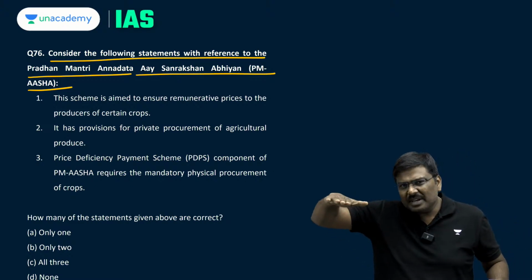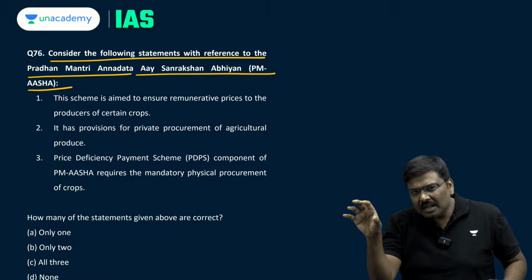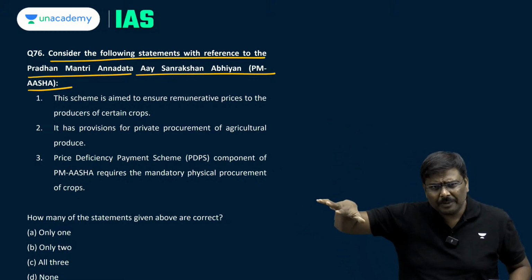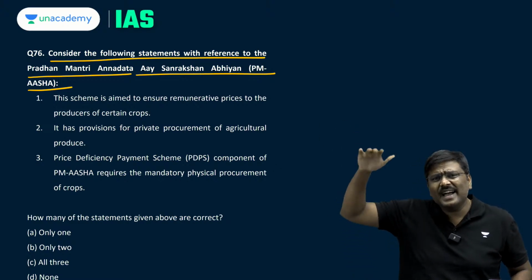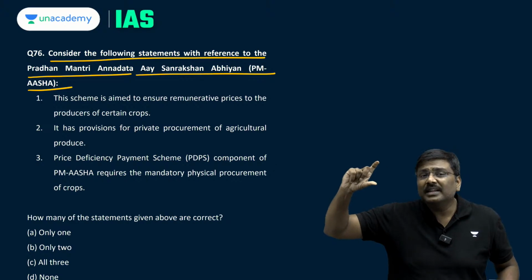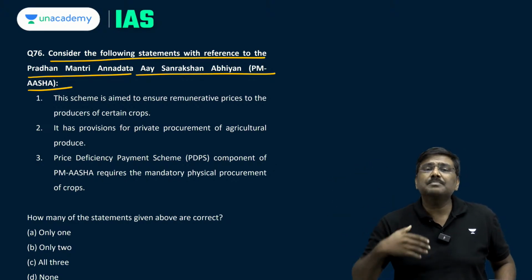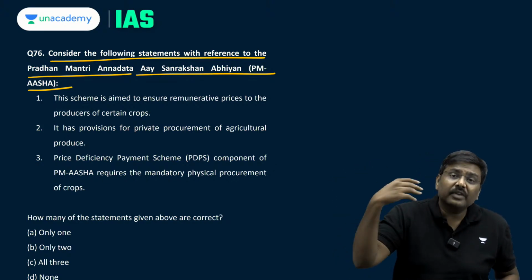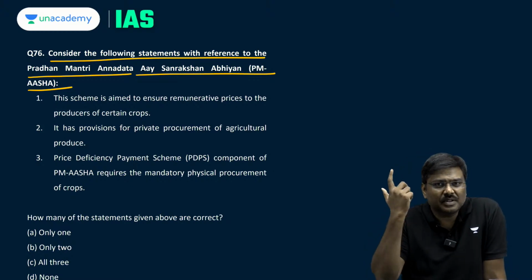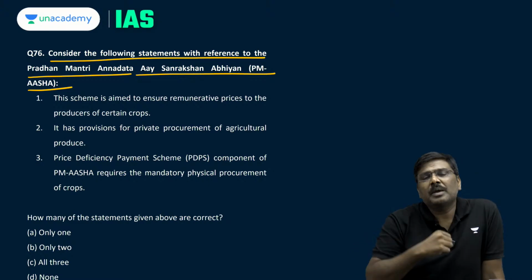Imagine the MSP is X rupee. In the market, it is sold at Y rupee, Y is less than X rupee. I hope you understand. Y is less than X rupee. In such cases, the government will pay the difference, and this is basically called the deficiency payment system. So, one component: deficiency payment.